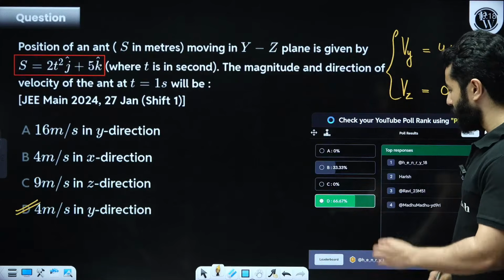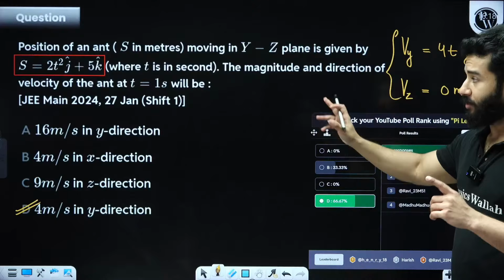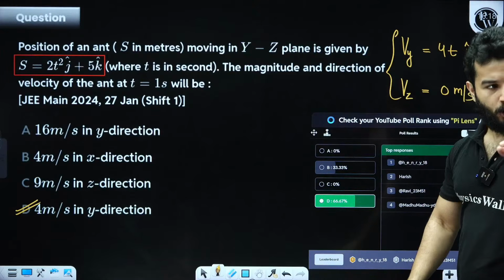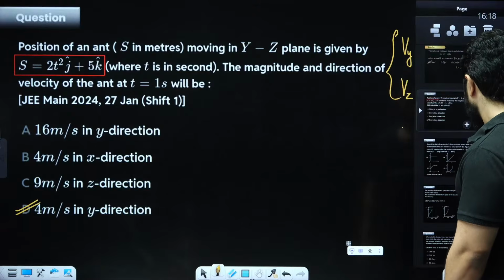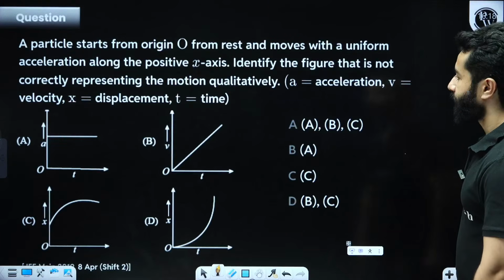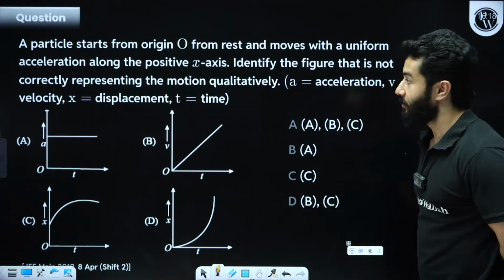Although I have got some very good problems related with this in 2-dimensional motion. So you will have to wait till then. Okay, let's move on. Again, a similar type of a problem.